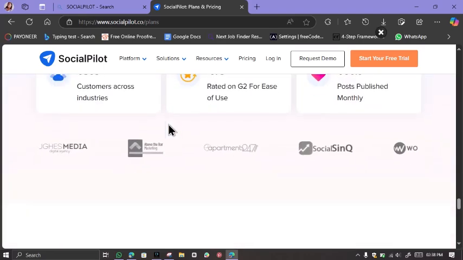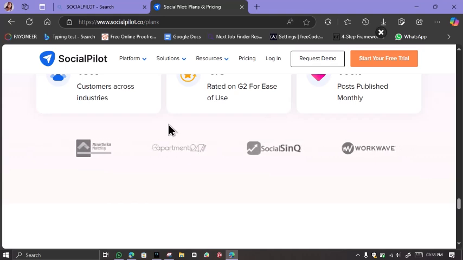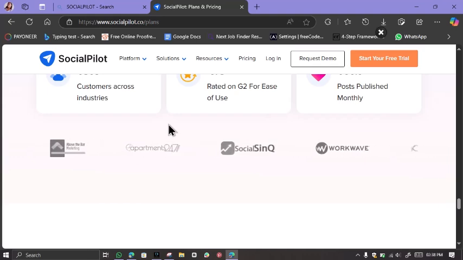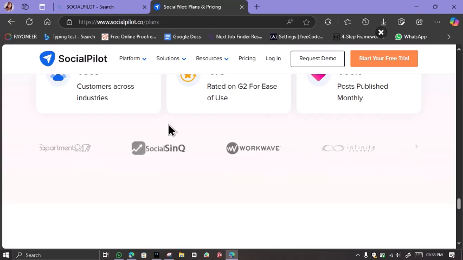So that's it. What I'm trying to say is just try to visualize your entire social media strategy with SocialPilot's user-friendly calendar. You can see all your scheduled posts in the calendar. There's so many things you can get from it.